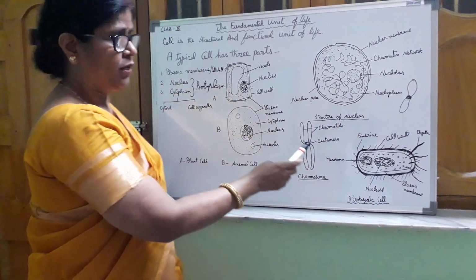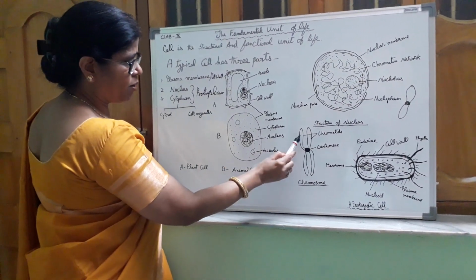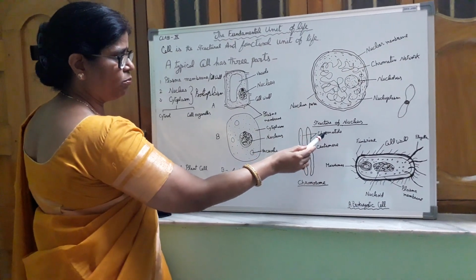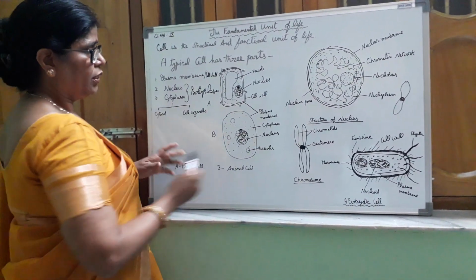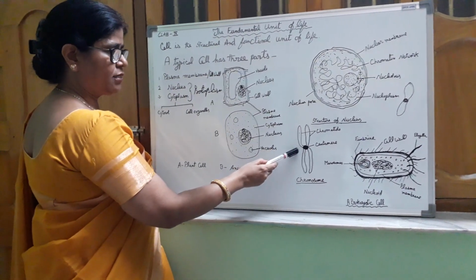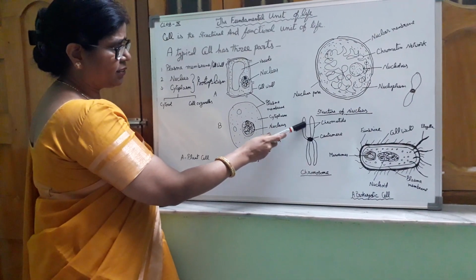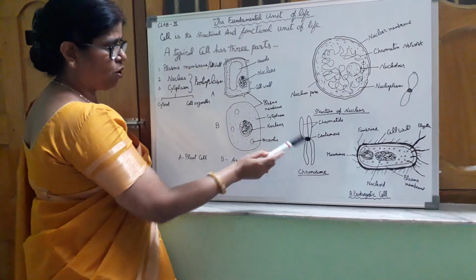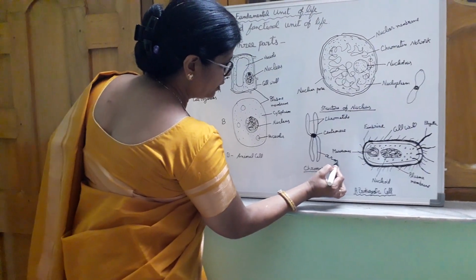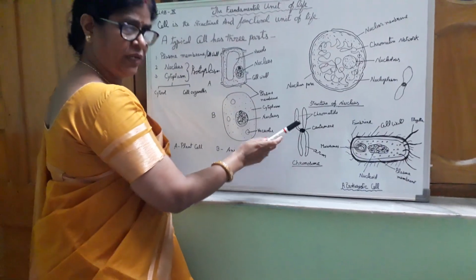When we observe the structure of a chromosome, you find that each chromosome is made up of two thread-like structures. The two thread-like structures of a chromosome are called chromatids. The two chromatids are attached at a point that is called the centromere, and on either side of the centromere it is called the arm. You can write here arm. Arm is the part of the chromosome on either side of the centromere.